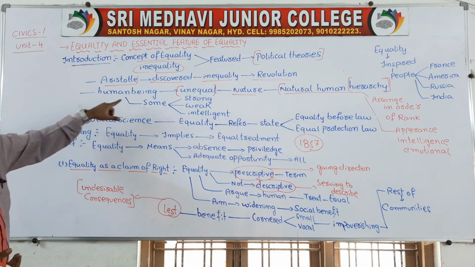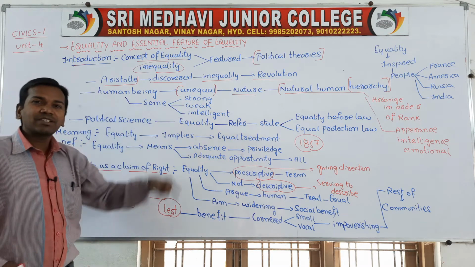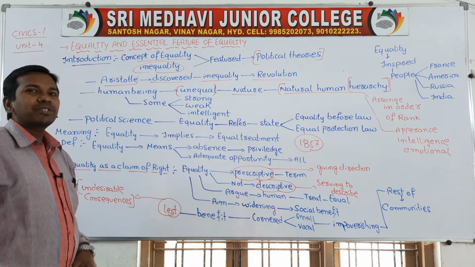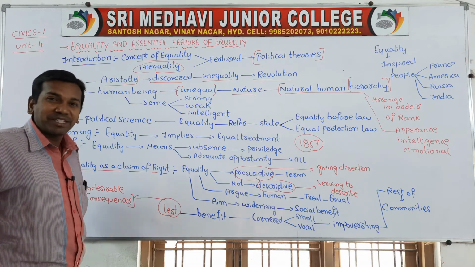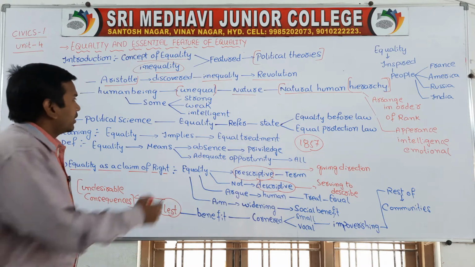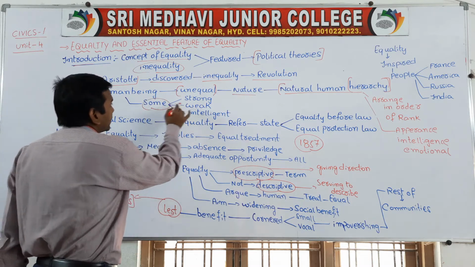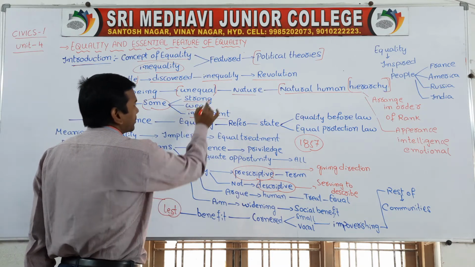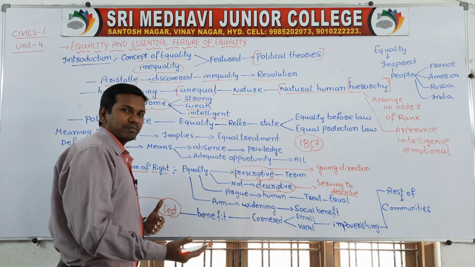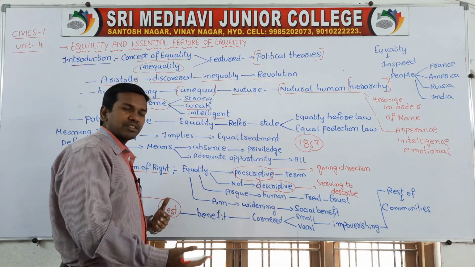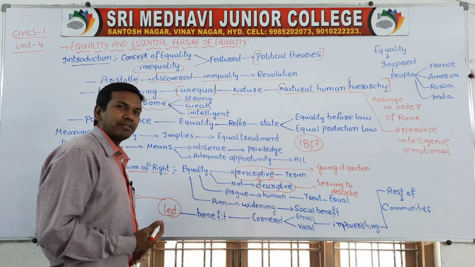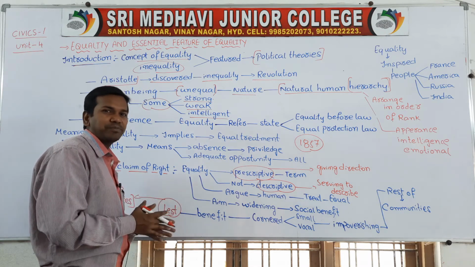So here human beings are not equal in nature. Human beings are quite unequal in nature. So this is also responsible for inequality in the society in certain cases. For example, some people are very strong, some people are very weak, some people are very intelligent. The people who are very strong will develop in life very soon. Some people who are very weak and lazy will not develop in life. So what will happen? Inequalities will form.